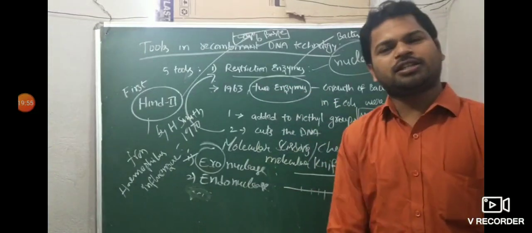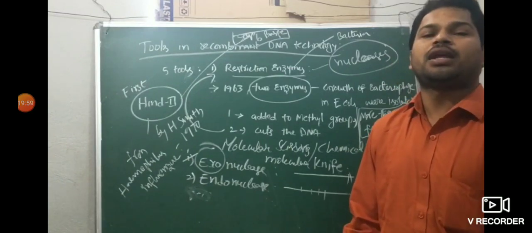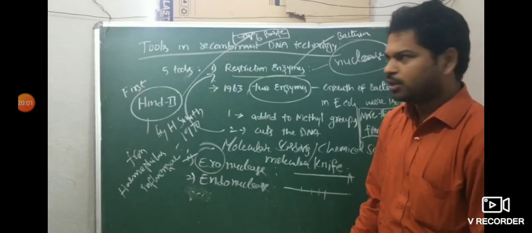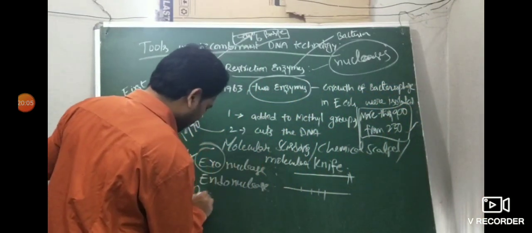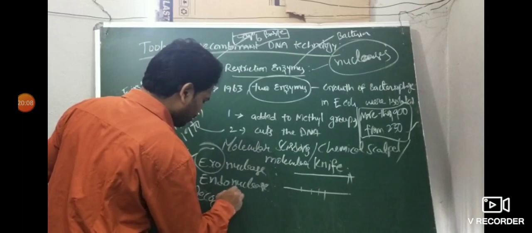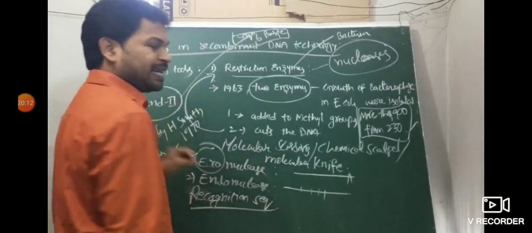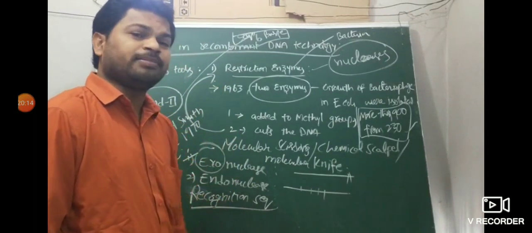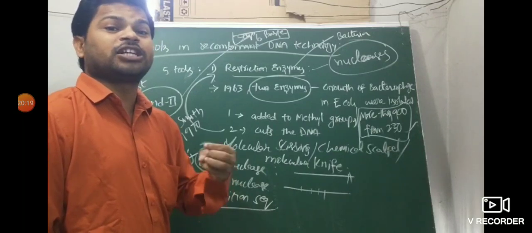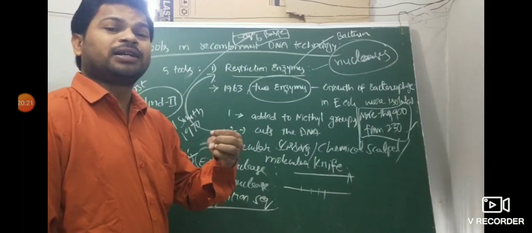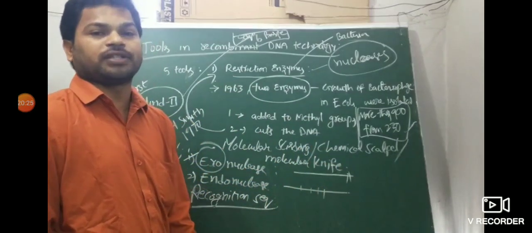I said already, restriction enzymes are isolated from prokaryotes, and prokaryotes are nothing but bacteria only. Now, recognition sequence. What does recognition sequence mean, sir? Each restriction endonuclease enzyme recognizes a specific sequence to cut the DNA. That's called a recognition sequence.